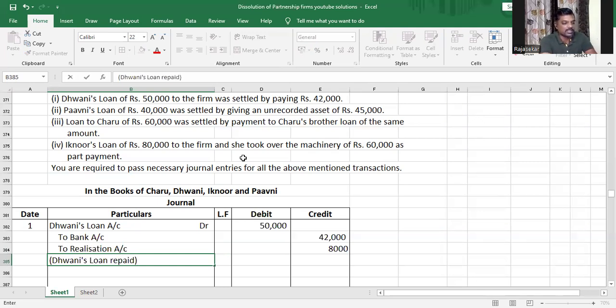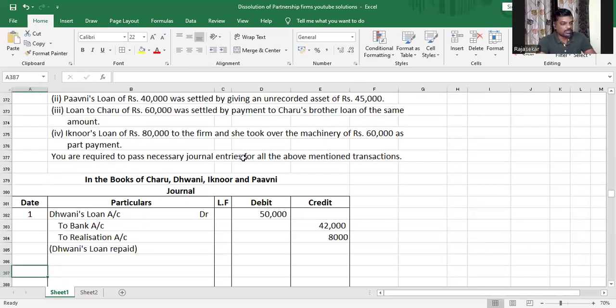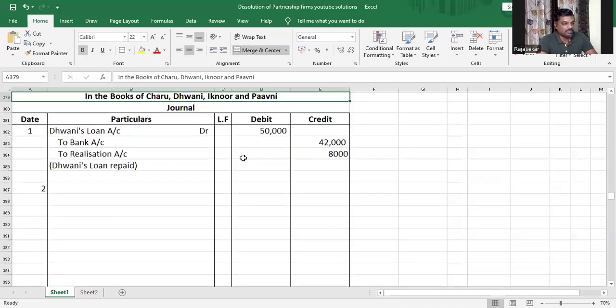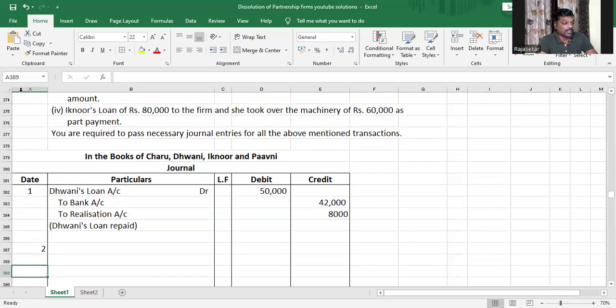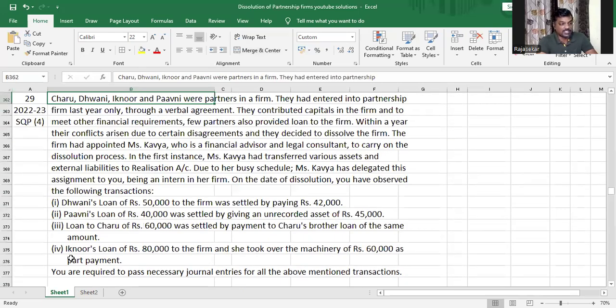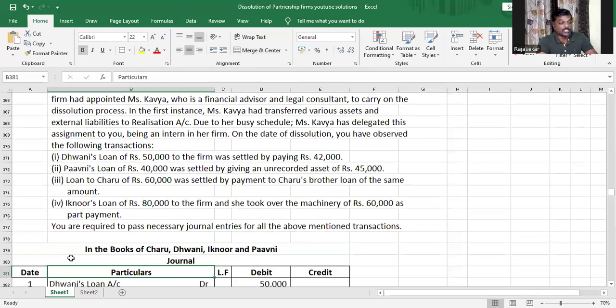I don't put a lot of effort into narration, my dear children. I strongly recommend that you follow the book for the narration, because some teachers might pay attention to that. Actually, narration should be something related to the journal entry, and that should be enough. But some teachers might put emphasis on that, so you better take the book narration and write it.